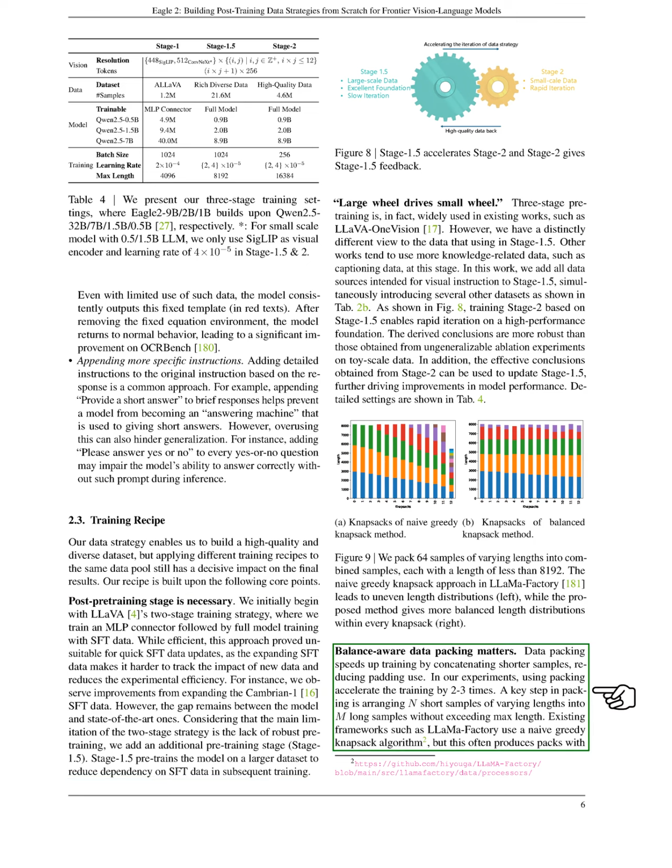Next, we discuss the importance of balance-aware data packing. By concatenating shorter samples, we can speed up training and reduce padding. Our experiments show that this method can accelerate training by 2 to 3 times. We arrange multiple short samples into longer ones without exceeding the maximum length.